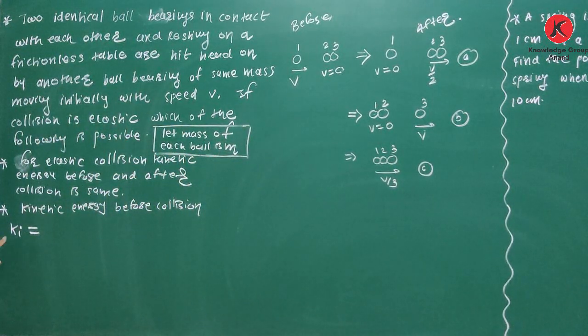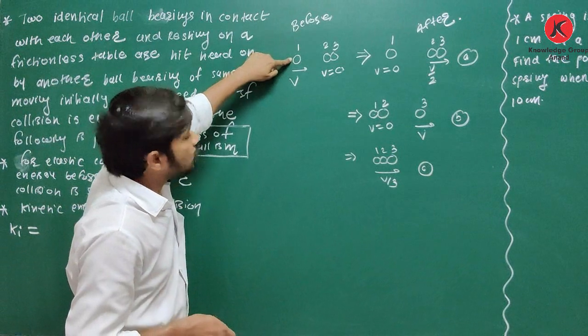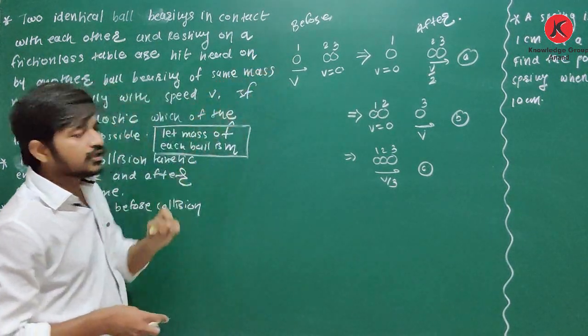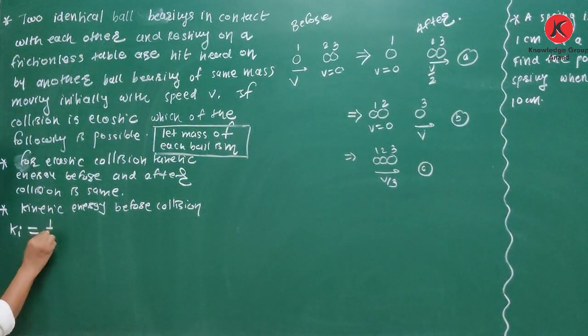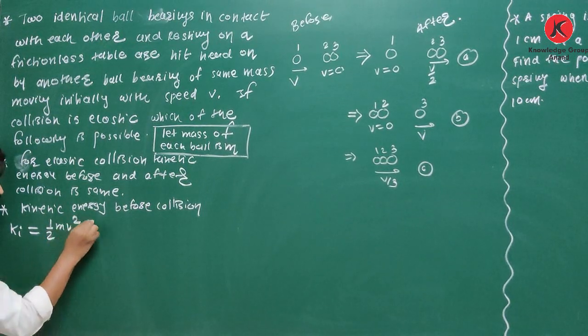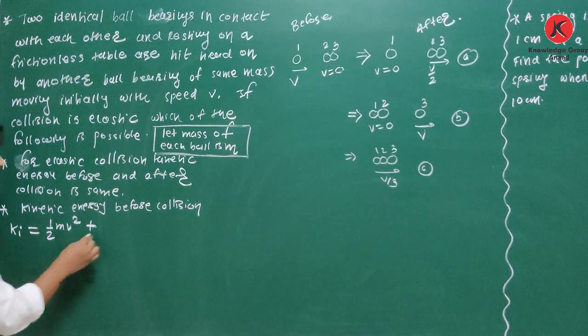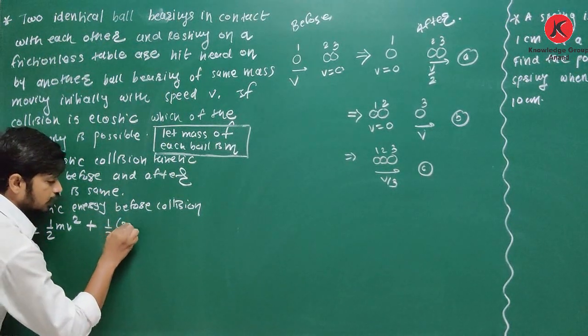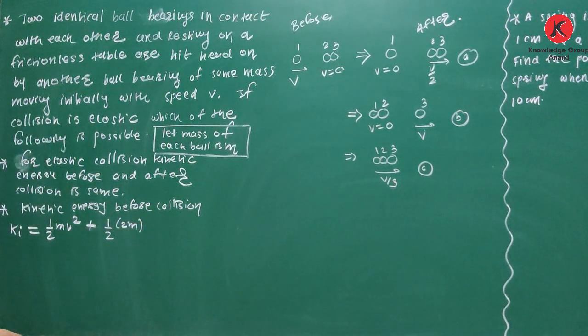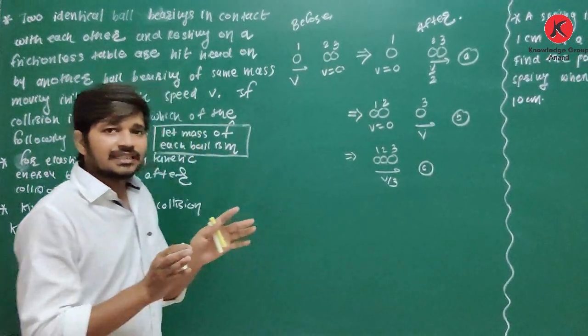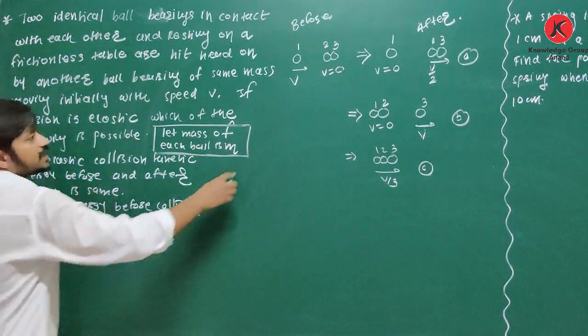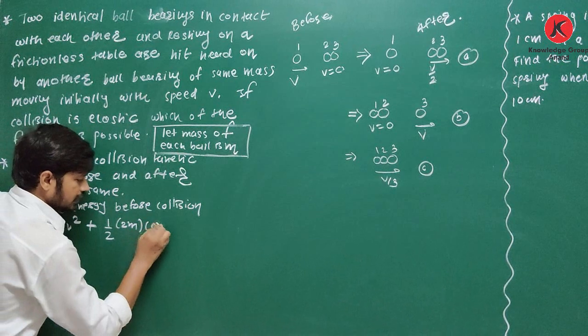Okay, so see, Ki is equal to: the first ball is moving with velocity v. So what is its kinetic energy? It is half mv square. Plus, these two balls are in contact, so it is half 2m. Why 2m? Because they are in contact, they are stuck together. Half, and what is their speed? It is 0. Here it is 0 square.